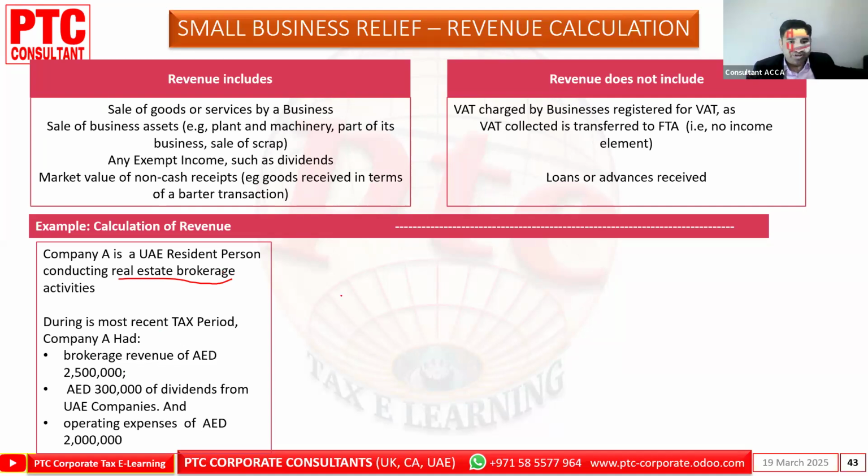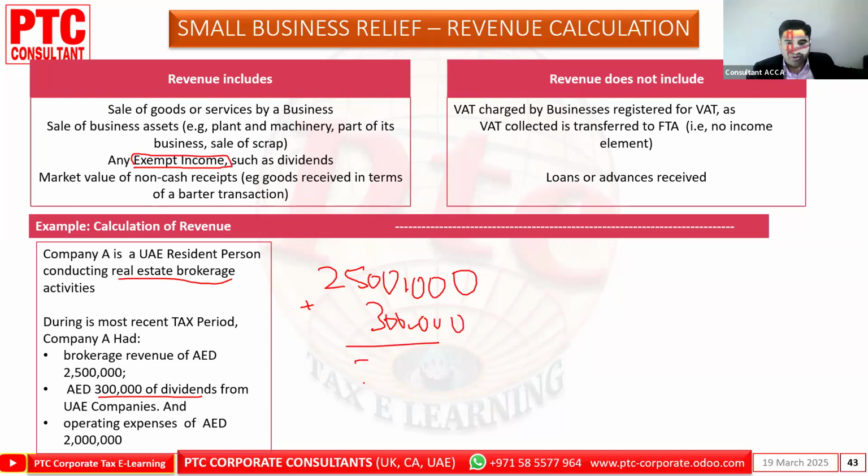Okay, let's see the brokerage 2. I'm going to write over here. Then we have the dividend, the local one. Exempt income such as a dividend will be plus. Even though it is exempt, a local dividend is always exempt, it will be part of the calculation.